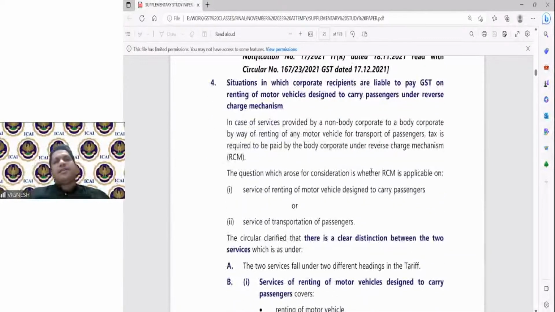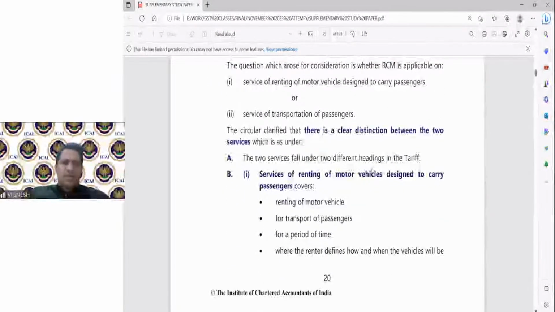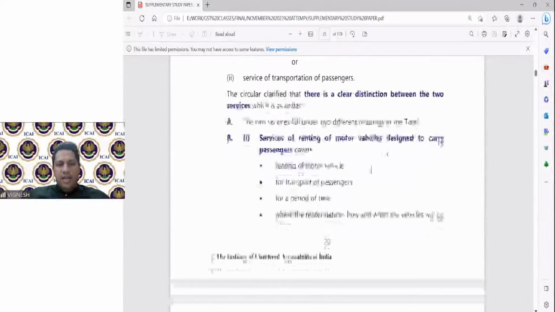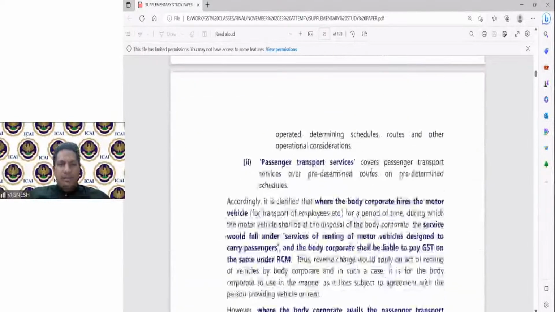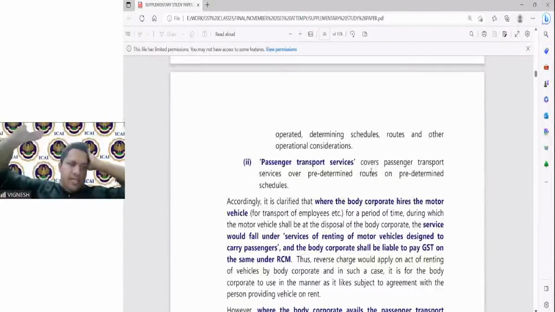Then further clarification is given with regard to renting of motor vehicles designed to carry passengers, and sometimes there are two services. First one is renting of motor vehicle designed to carry passengers, and second one is passenger transport services which cover predetermined routes. So either you take the motor vehicle yourself and pay the rent on that, or you go for a predetermined transport where everything is covered in that.